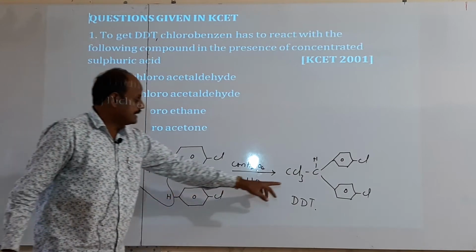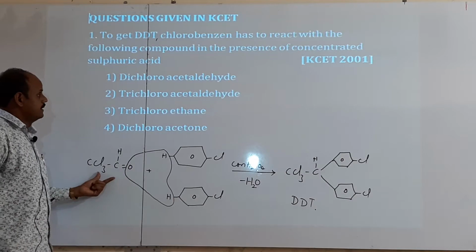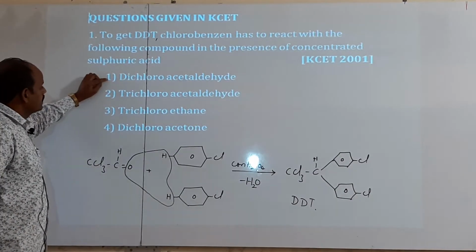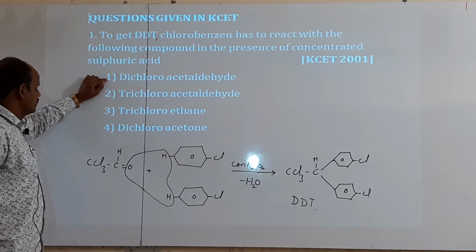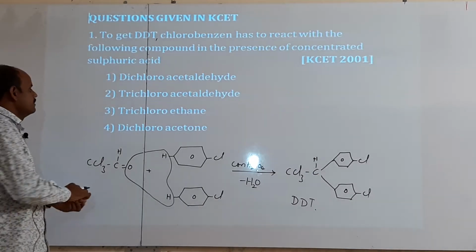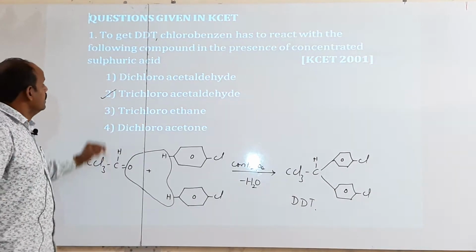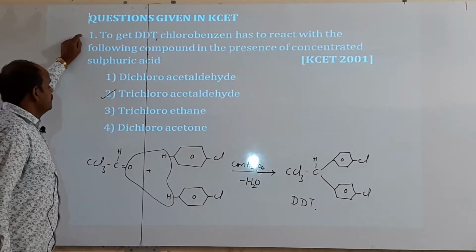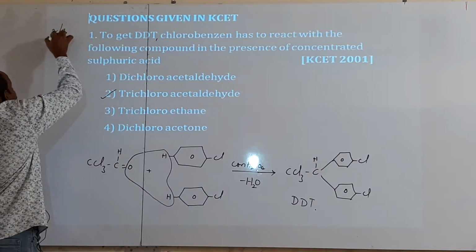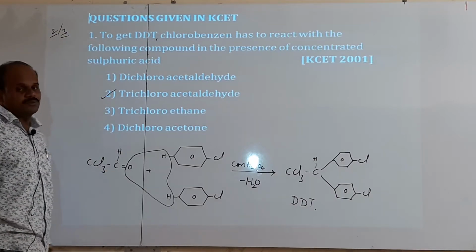Thus, to prepare DDT, here chlorobenzene is reacted with which one? Trichloroacetaldehyde. Okay, that is the answer. So, where is it? First one dichloroacetaldehyde. Is it correct? No. Trichloroacetaldehyde. Hence, it is the trichloroacetaldehyde. Thus, here second option is the correct answer. Okay. Actually, in KCET, from haloalkanes and haloarenes, 2 or 3 bits will come. Sometimes 2 bits will come and sometimes 3 questions will be asked from this chapter.